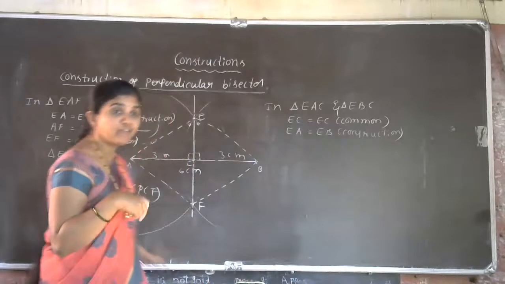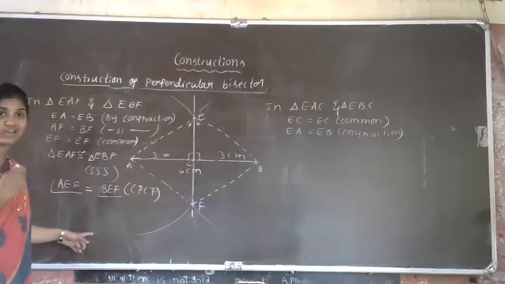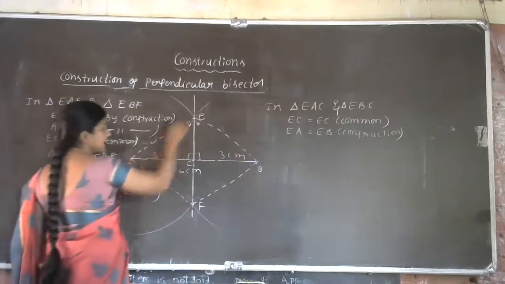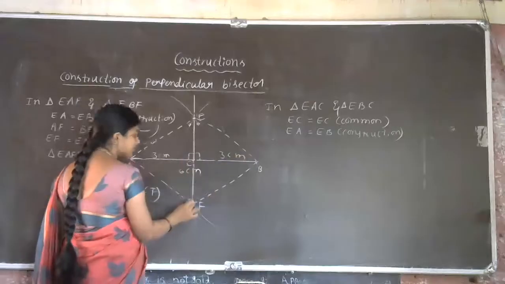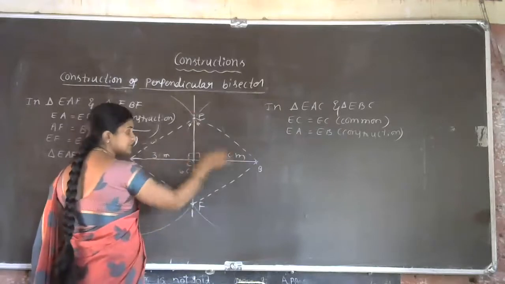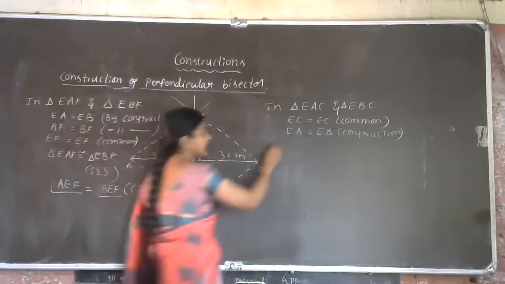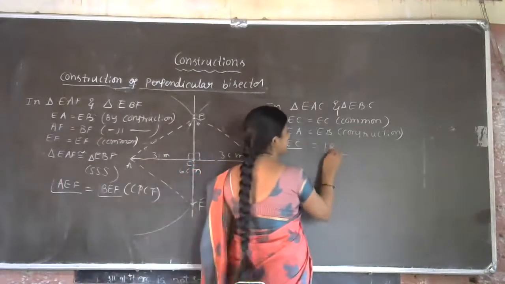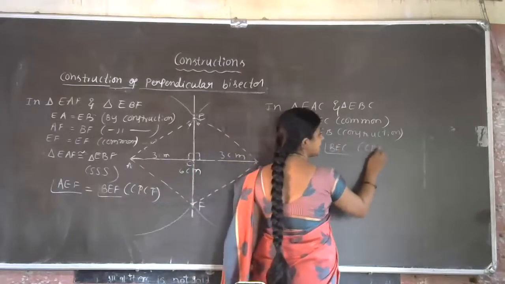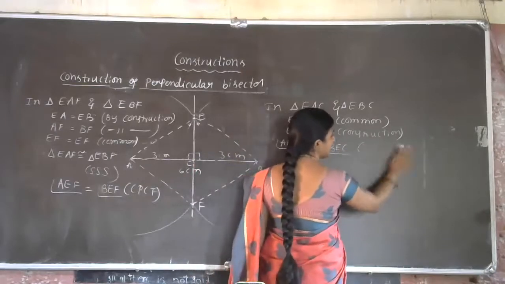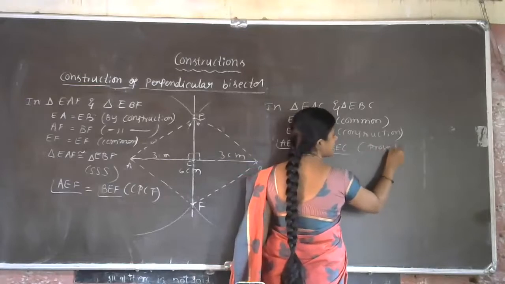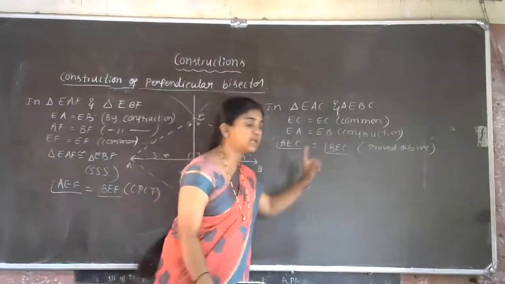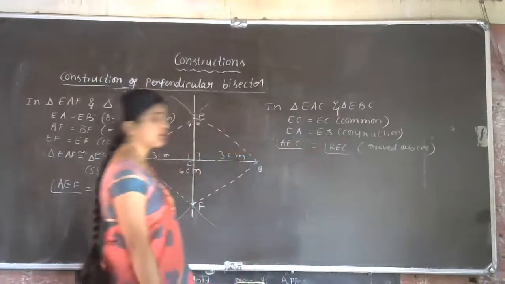Now we have the CPCT of the first triangles. What is that? Angle AEF is equal to angle BEF, nothing but angle AEC is equal to angle BEC. No? Okay, now angle AEC is equal to angle BEC, CPCT of the above. Or you can say proved above. We already proved this one. So how are these two angles equal? Angle AEC is equal to angle BEC.